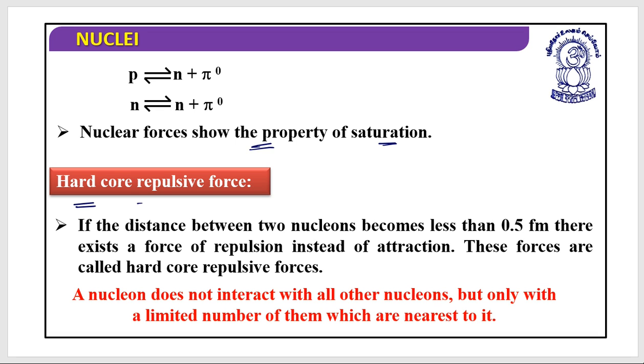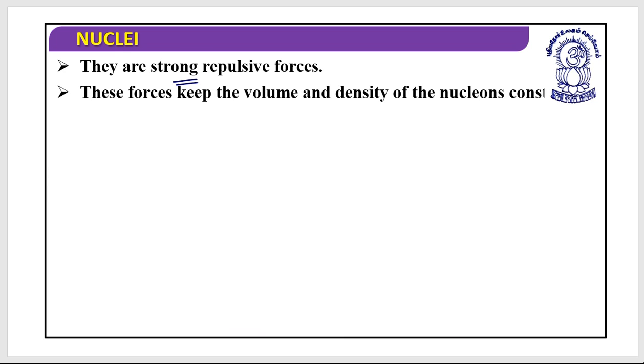Let's discuss the hardcore repulsive forces. If the distance between two nucleons becomes less than 0.5 Fermi, then there exists a force of repulsion instead of a force of attraction, and these are called the hardcore repulsive forces. A nucleon does not interact with all other nucleons, but only with a limited number of them nearest to it. These are strong repulsive forces, and they keep the volume and density of the nucleons constant. I hope this is clear.